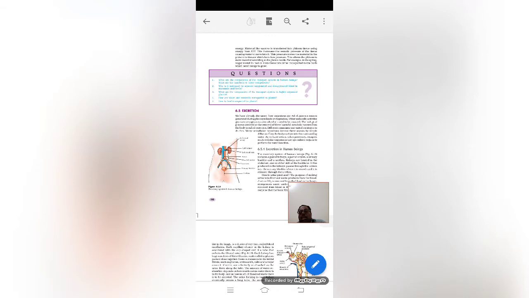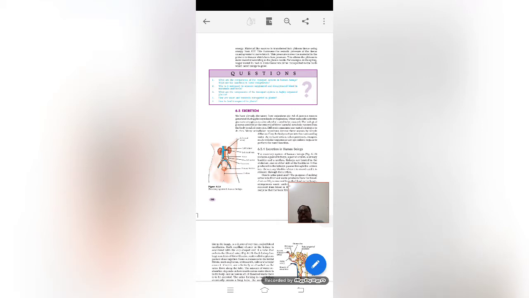Egestion is the discharge of undigested food material from the body, but excretion is the elimination of metabolic waste. That means after the reactions required inside the body, the waste that is left, its elimination is known as excretion.